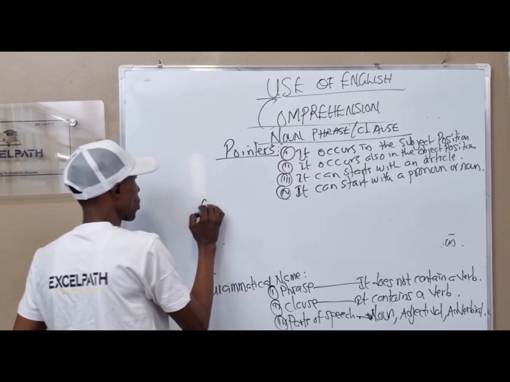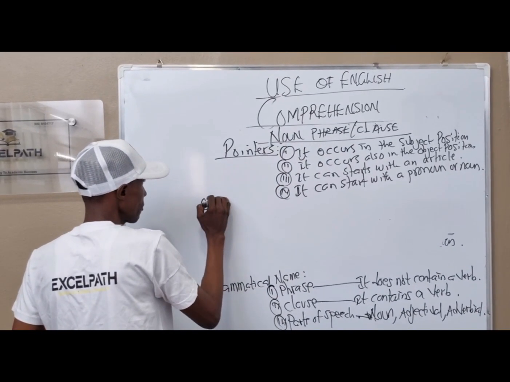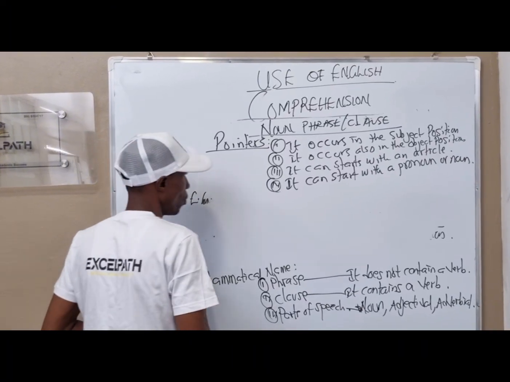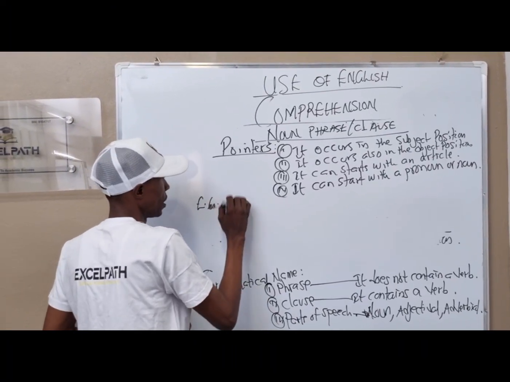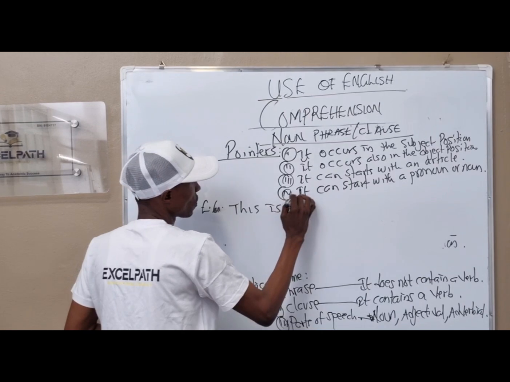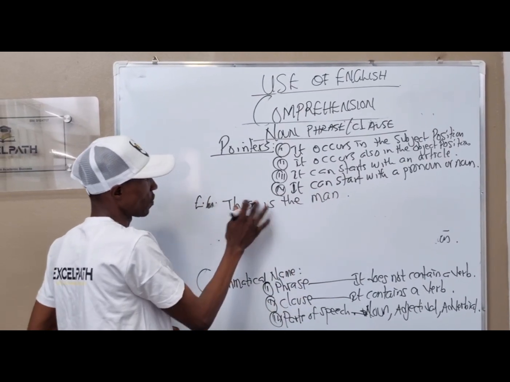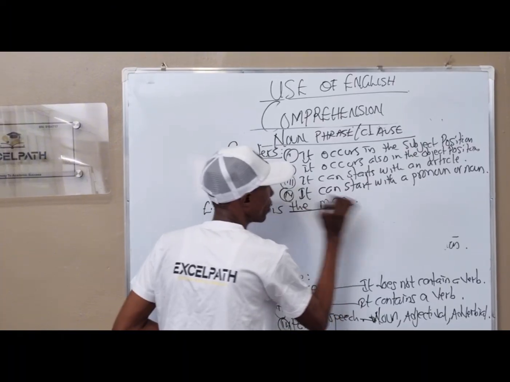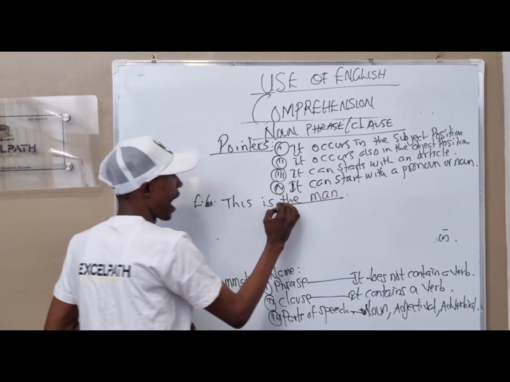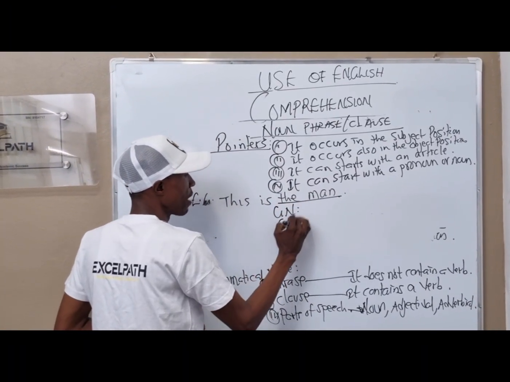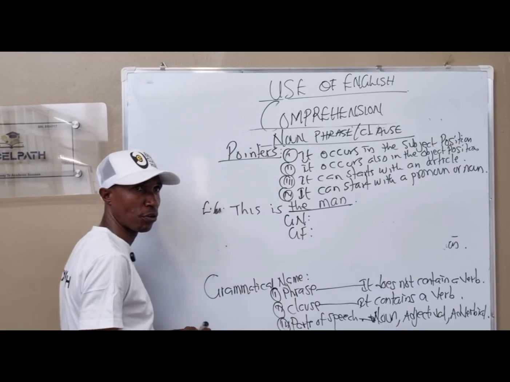Take, for instance, look at this question. Example 1. This is the man. Full stop. This is the man. And they underline the words the man. And we are asked to classify the grammatical name and the grammatical function.